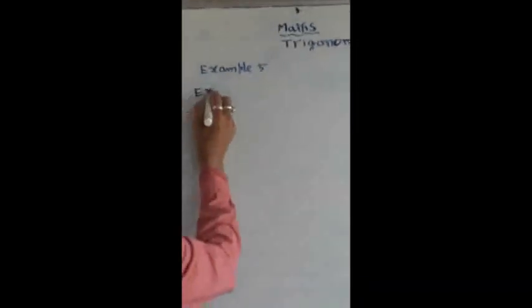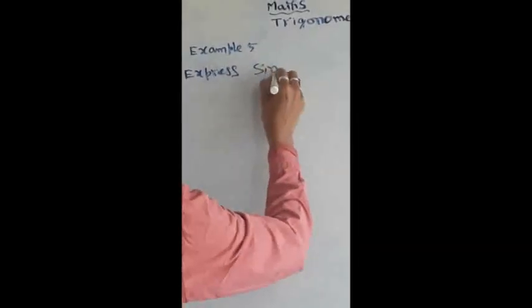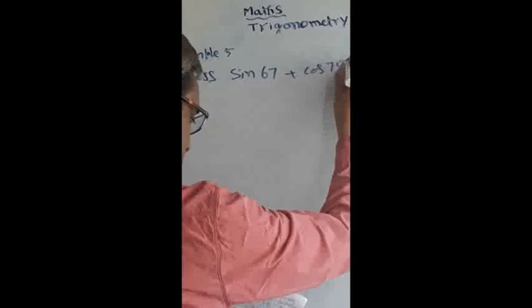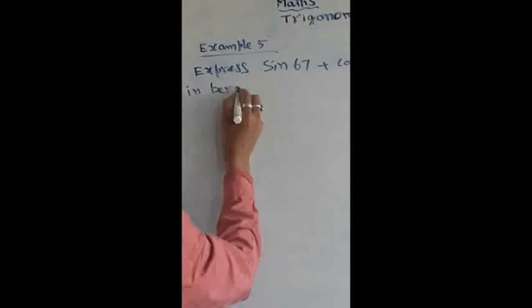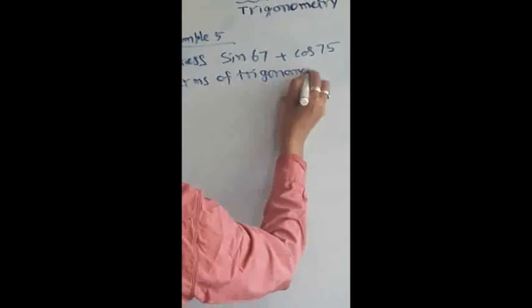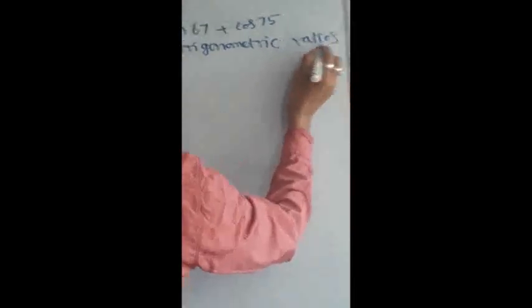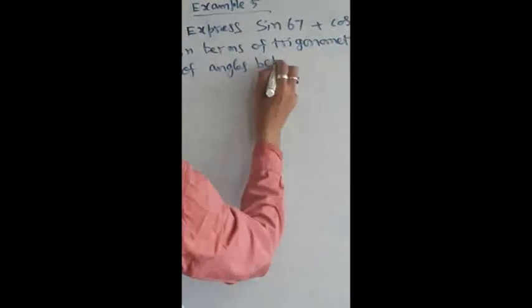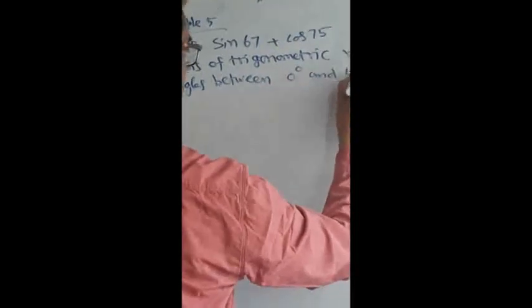What they have given is: express sin 67 plus cos 75 in terms of trigonometric ratios of angles between 0 degrees and 45 degrees.